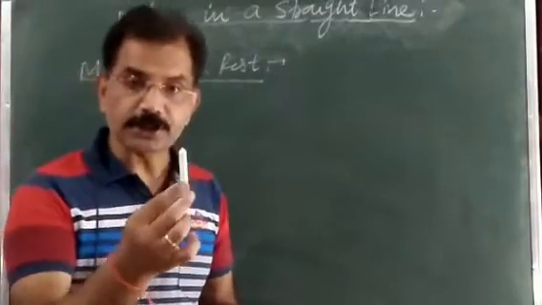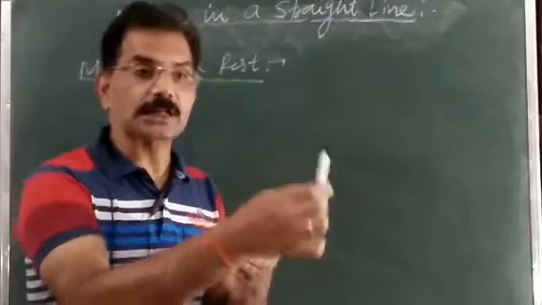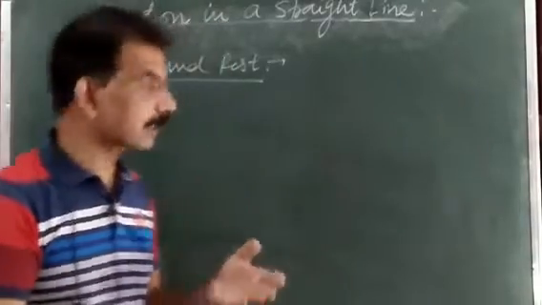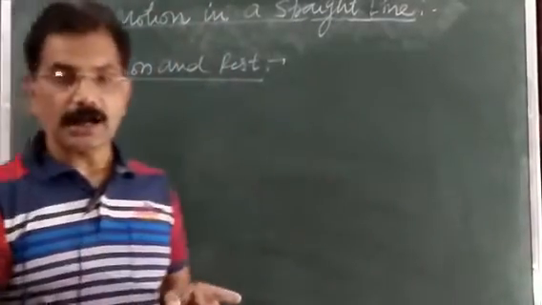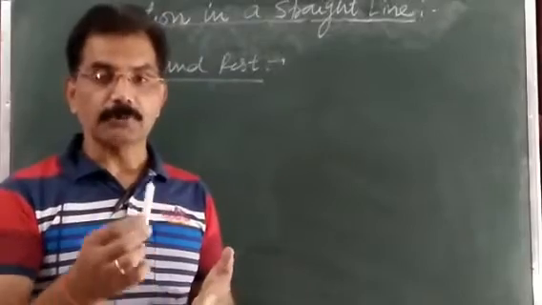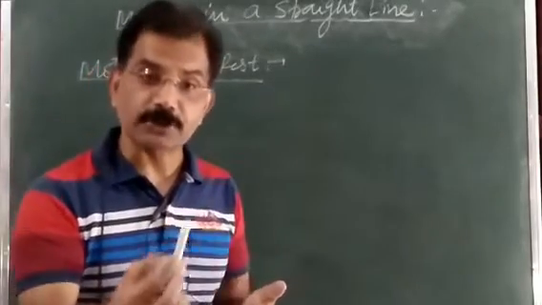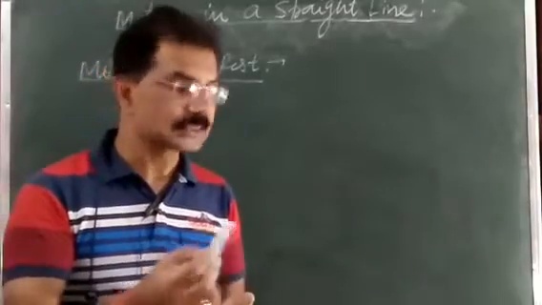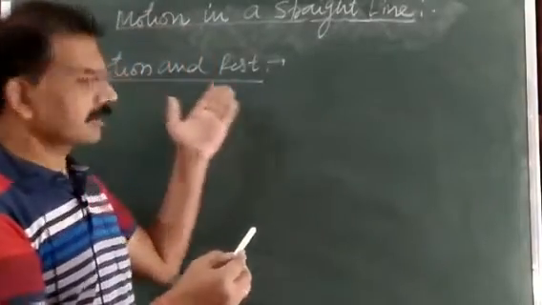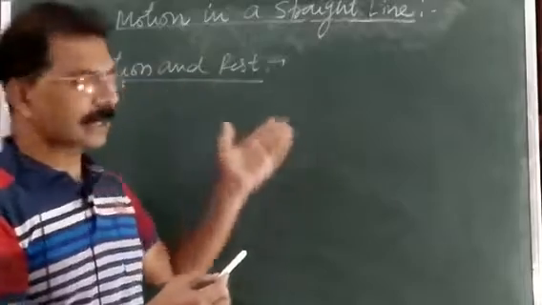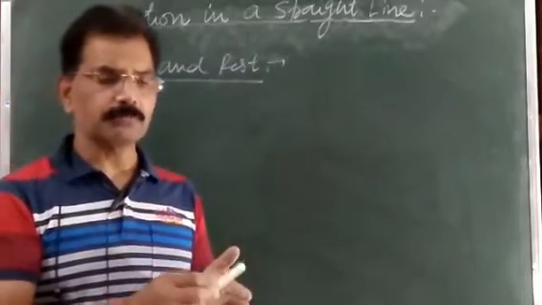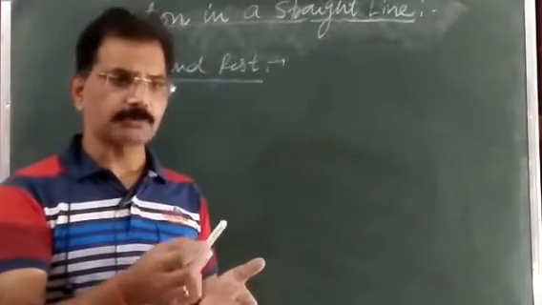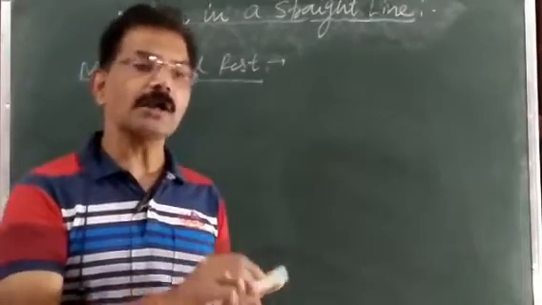If the position of a body changes with time, that body is said to be in motion. And if the position of the body does not change with respect to time, that body is said to be at rest. Simply, motion and rest are defined on the basis of the position of the body, whether that position changes with time or not.